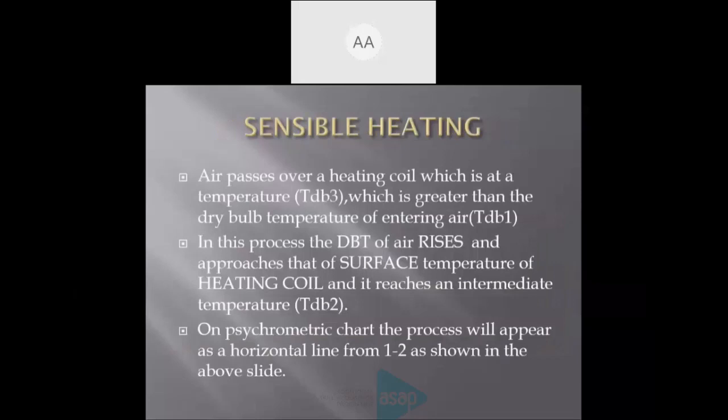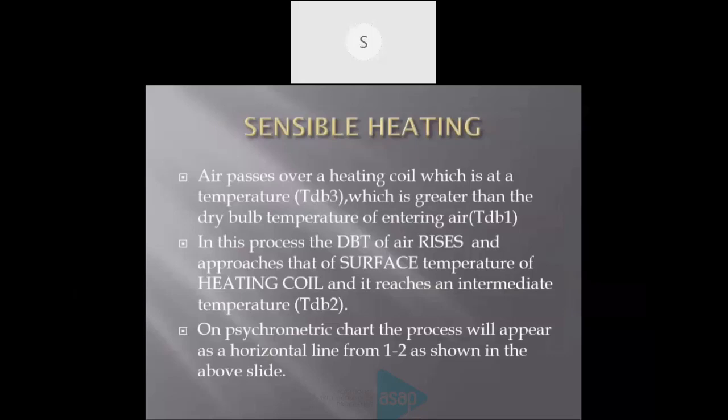Sensible heating. Another process is sensible heating. Simply, we can think about heating. In psychrometry it is called sensible heating. In sensible heating, air passes over a heating coil, which is at a high temperature, marked as TDB3, dry bulb temperature 3, which is greater than the dry bulb temperature of the entering air.